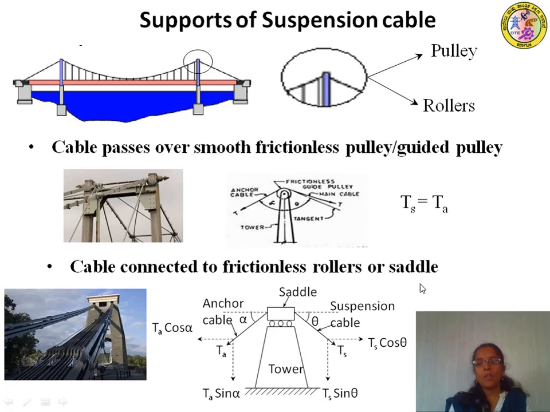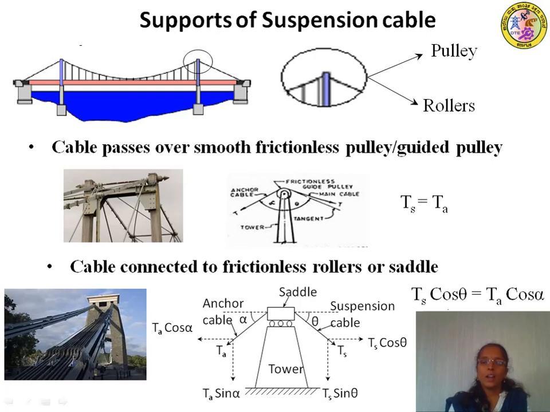If you simplify it, Ts cos theta is equal to Ta cos alpha. That means this is the horizontal component of tension in the suspension cable and this is the horizontal component of tension in the anchor cable. So they must be the same. The horizontal component of tension in the suspension cable should be equal to the horizontal component of tension in the anchor cable.